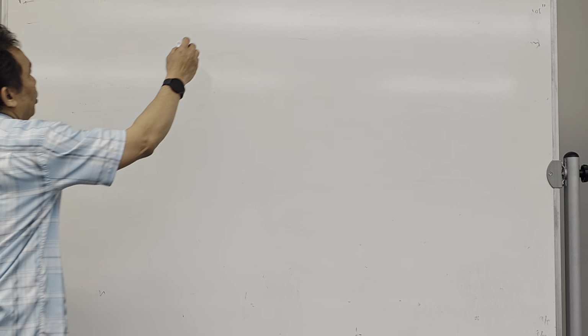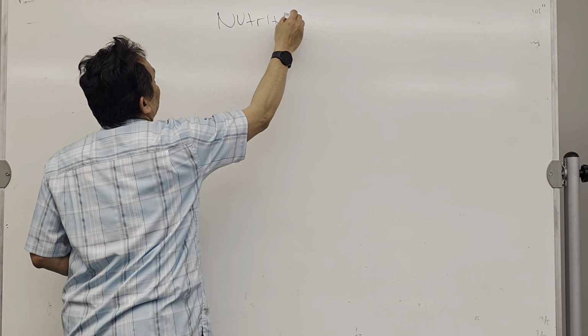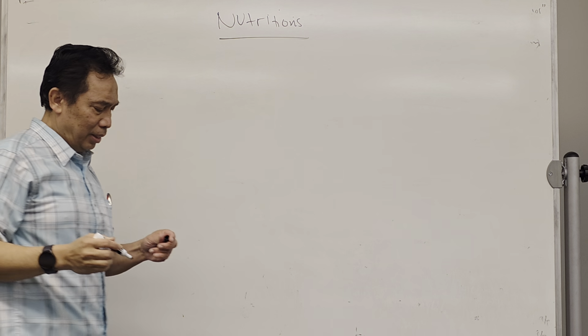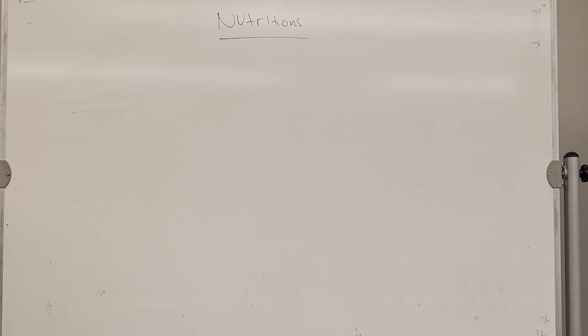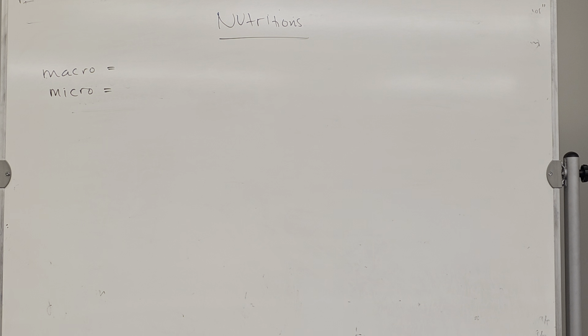Now for the nutrition, this is related to how our body actually takes or absorbs the nutrients. There are 2 types of nutrients, macro and micro. Macronutrients are the ones needed in a large concentration or amount: carbohydrates, lipids, proteins.